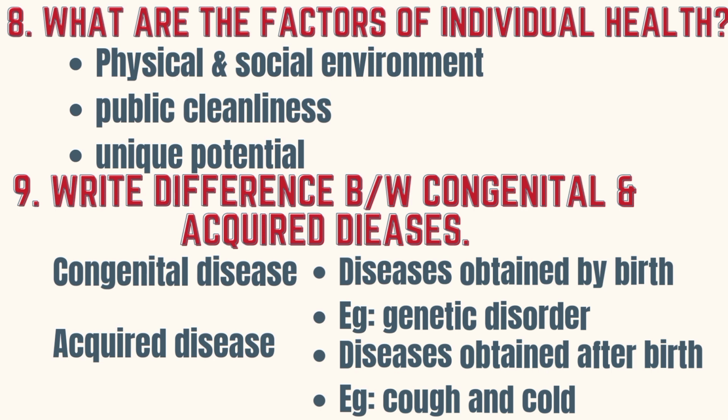Write the difference between congenital and acquired diseases. Congenital diseases are diseases obtained by birth, for example, genetic disorder. Acquired diseases are diseases obtained after birth, for example, cough and cold.